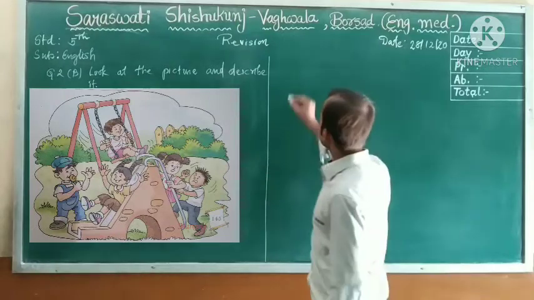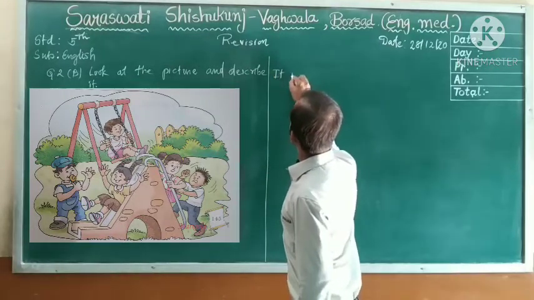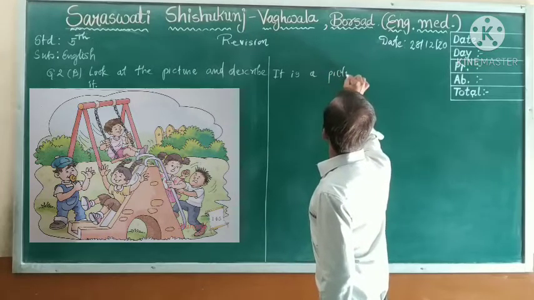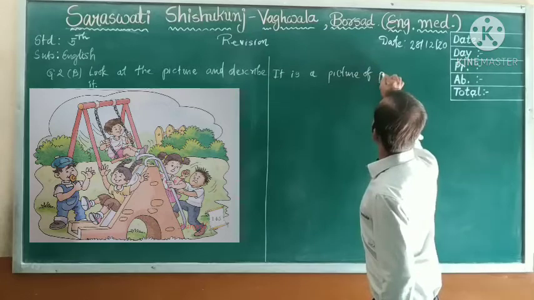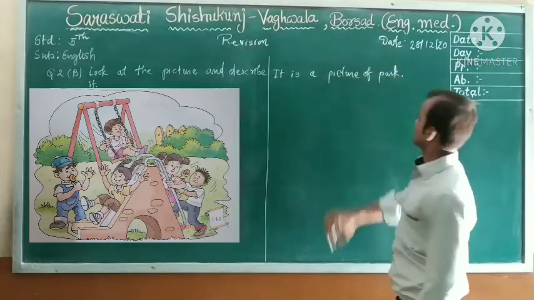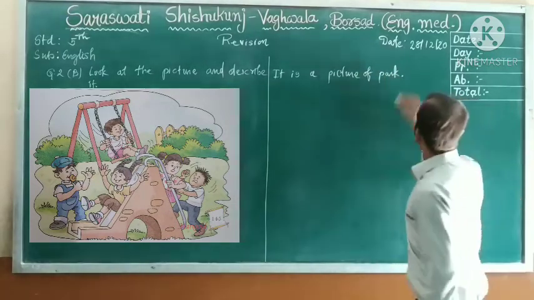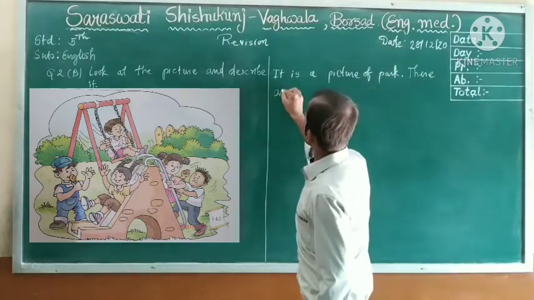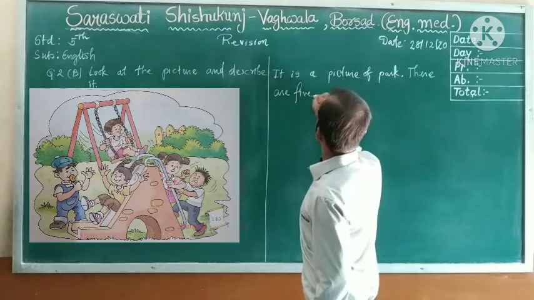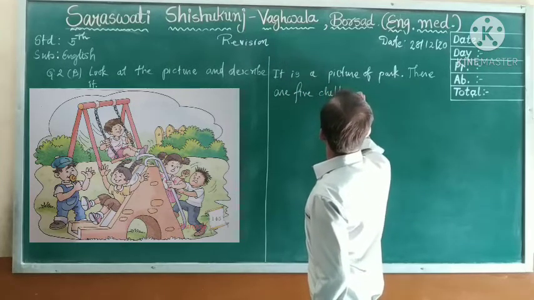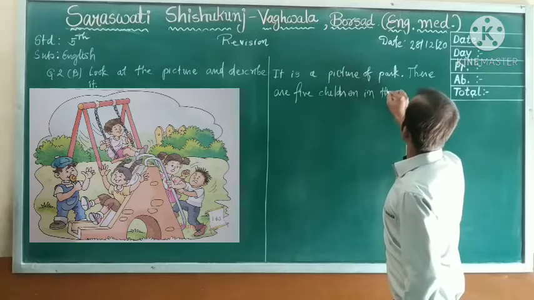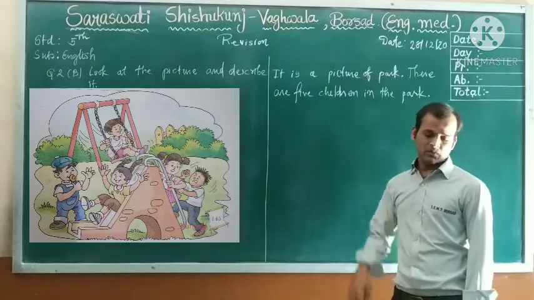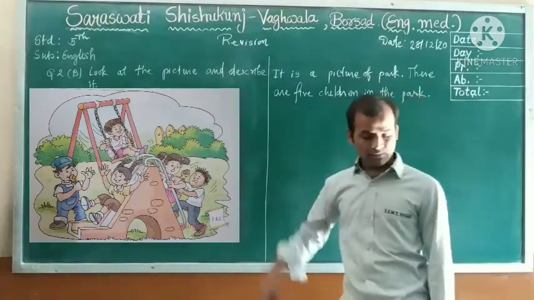First sentence. It is a picture of park. There are 5 children in the park. Okay, my dear students, what you will see?